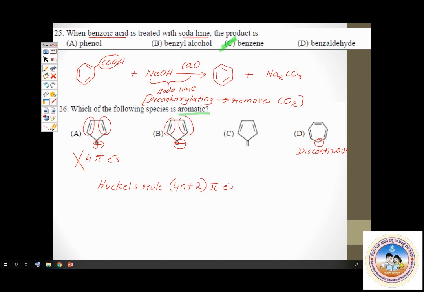This is the correct answer. Aromatic compound. Option B. In fact, it's an ion. Cyclopentadienyl anion. That's why it is aromatic. Hope you've understood. I will explain once more.